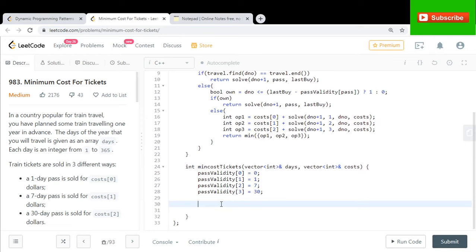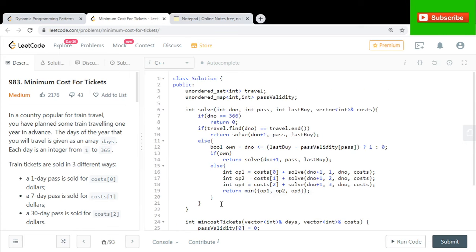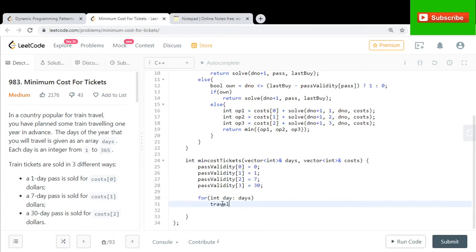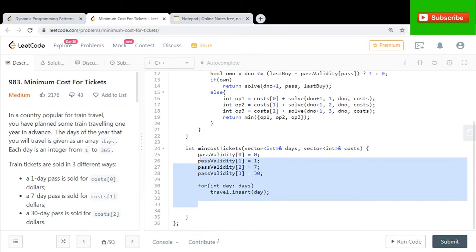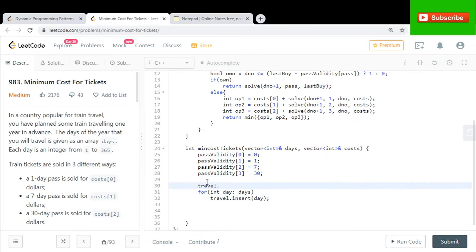I know the days. Let me loop through all the days, for every day belonging to these days. This means I want to travel on that particular day, so I'll do travel dot insert. I want to travel at that day, so insert that. Also, just to be sure, I'll do this travel dot clear in case different tests don't clear this thing out. I'm just taking a precaution.